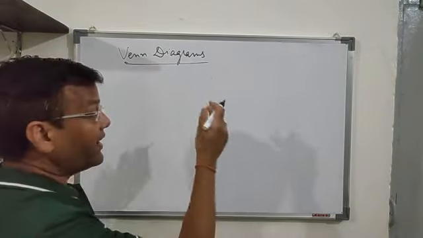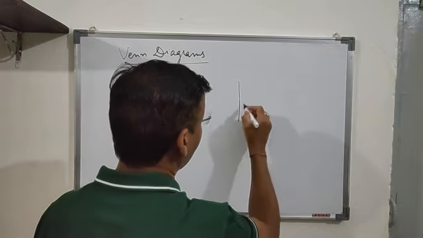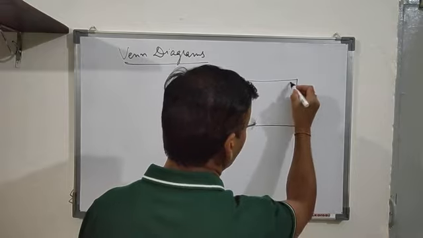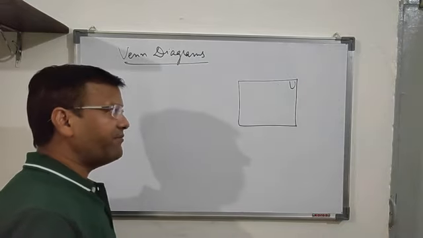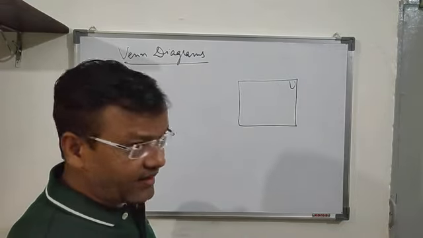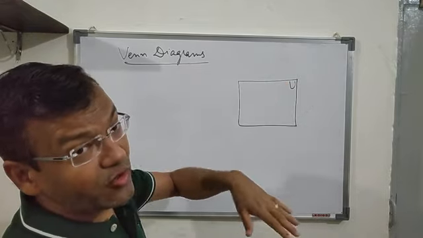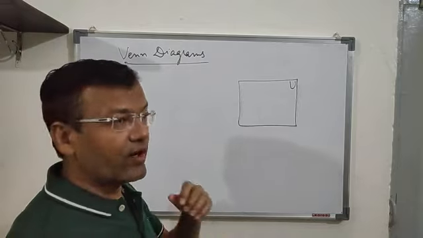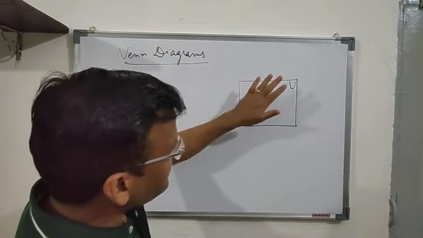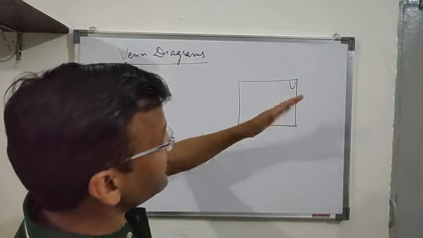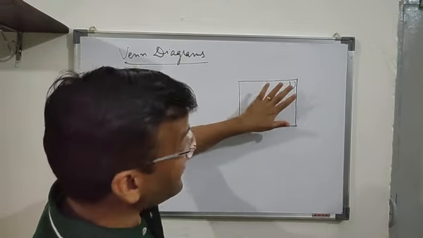In the case of a Venn diagram, the universal set is always represented by a rectangle. This represents the universal set. We write U for it. That means every element of the sets under investigation will be inside this universal set. Whatever sets we are investigating, the elements of those sets will be inside the universal set, and the other sets will be inside this universal set.